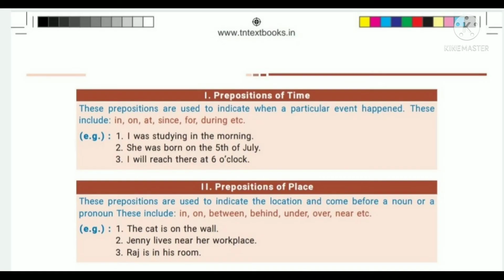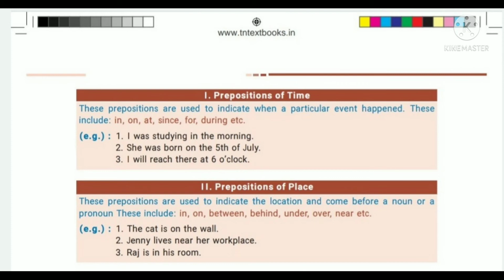This is your textbook page and we will see some more examples for prepositions of place. The first one is, the cat is on the wall. On is the preposition because it shows the position or location of the cat. See the second one. Jenny lives near her workplace.